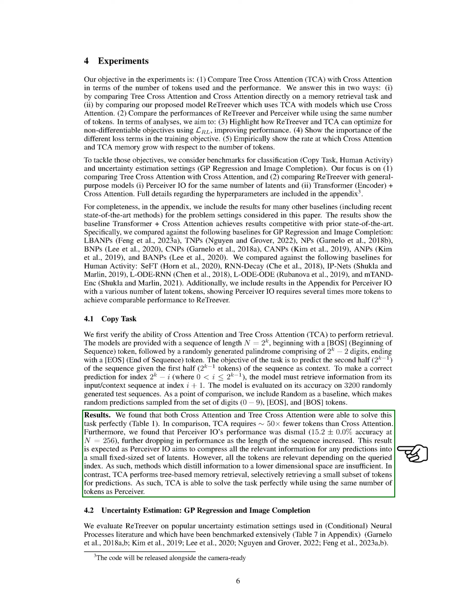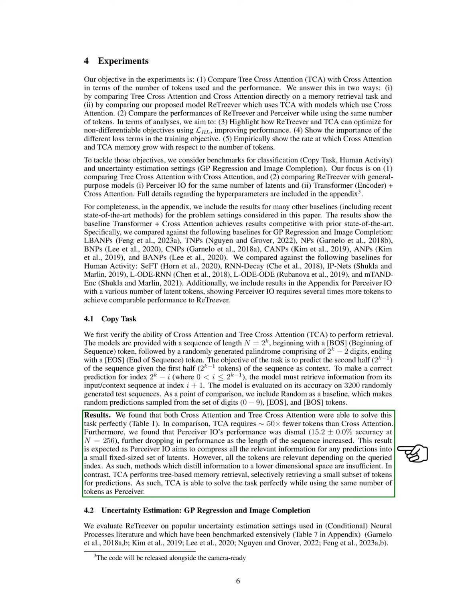The results show that both cross-attention and tree cross-attention were able to solve this task perfectly. However, TCA requires about 50 times fewer tokens than cross-attention. Perceiver I/O's performance was poor, further dropping as the length of the sequence increased. This is because Perceiver I/O tries to compress all the relevant information for any predictions into a small fixed-sized set of latents.